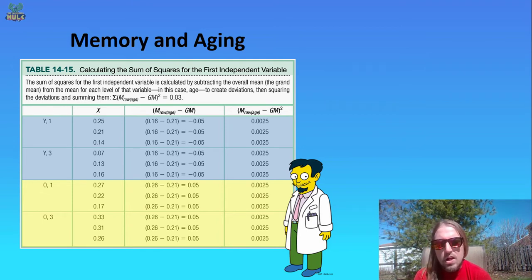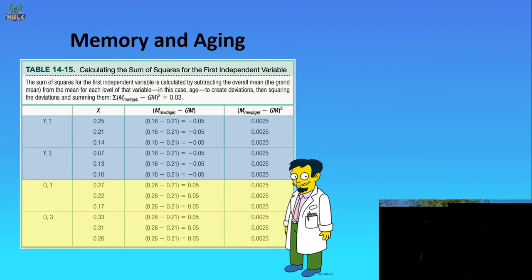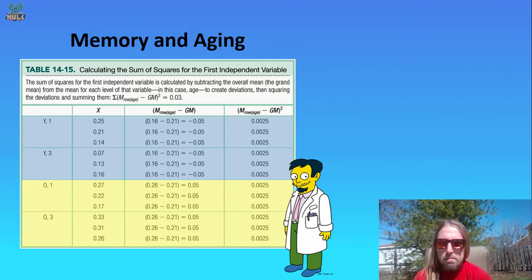The sum of squares between says that we take those data and we subtract off the grand mean. I note that we're using the same mean value for the row in all 6 of those lines in blue. The 0.16 appears in each line. The grand mean never changes either. So in all 6 lines, you're doing 0.16 minus 0.21 and then squaring all of those values. You're going to do the same thing for the other set of rows, the 0.26 for the average of older adults minus the 0.21, which is the grand mean, and then square all of those values as well.